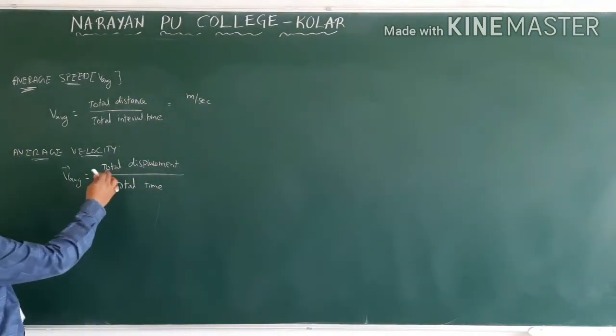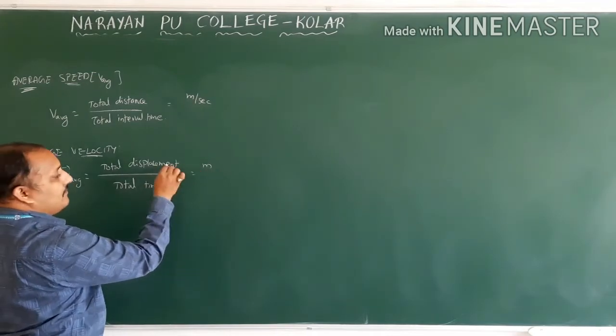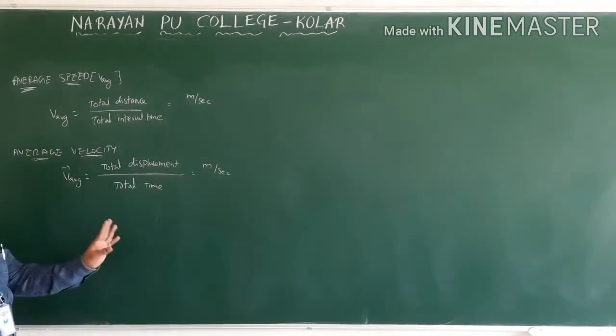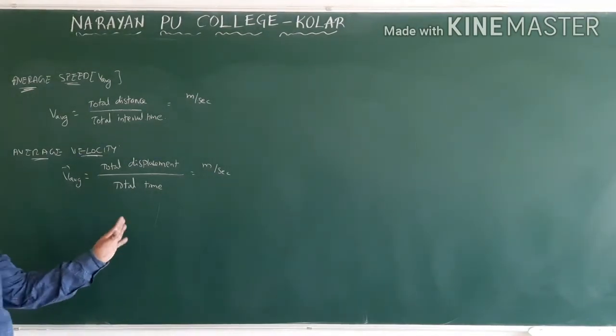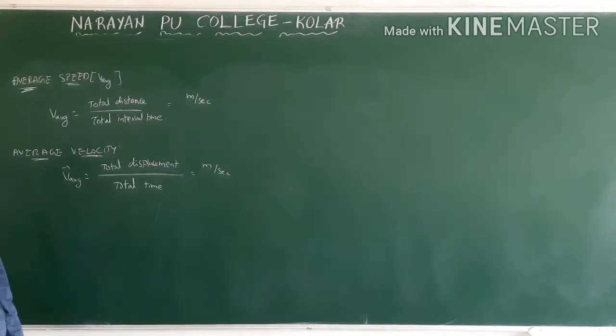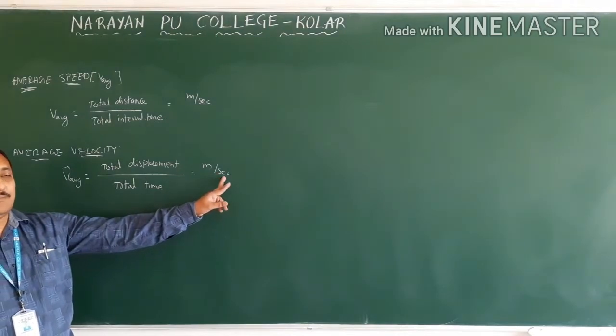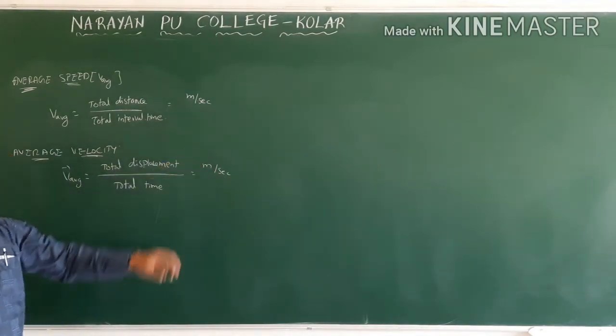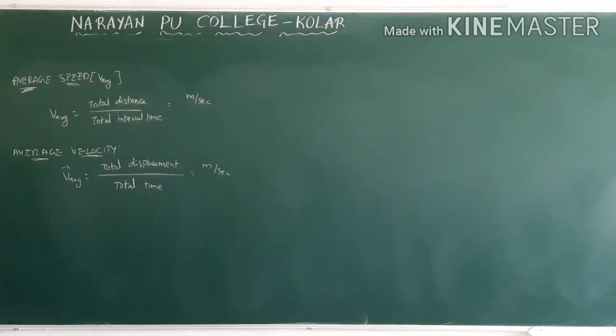Next, displacement units: meters. Total time: seconds. Always take time in seconds. If they give minutes or hours, we will convert and write in terms of seconds. Meter per second. Now both will have the same units.